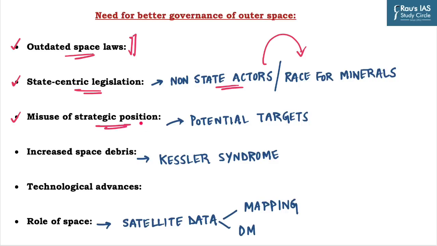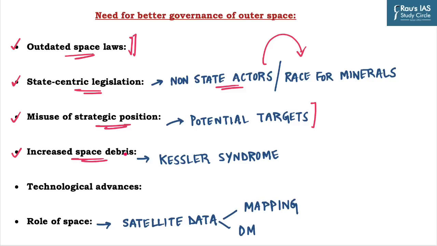The third one is misuse of strategic position. The reliance of militaries on satellite systems means that space assets become potential targets. For example, satellite constellations are commercial, but governments can use their data to monitor military movements. Hence, it creates an unequal ground for countries who do not have any satellite system in outer space to monitor the activities of militaries.